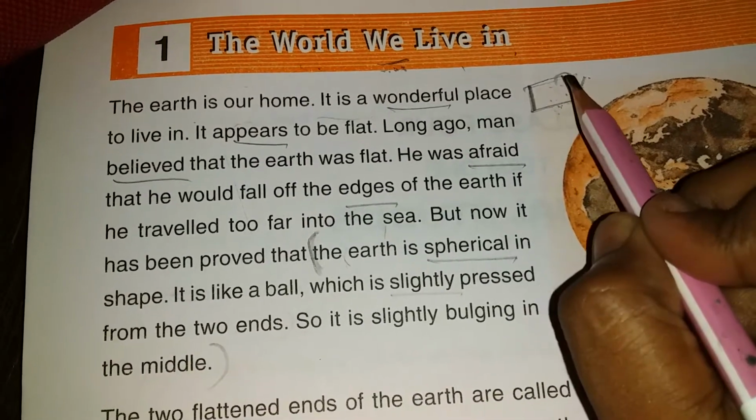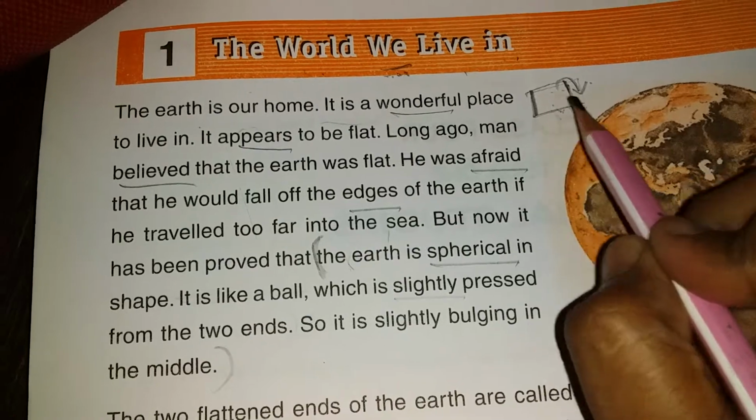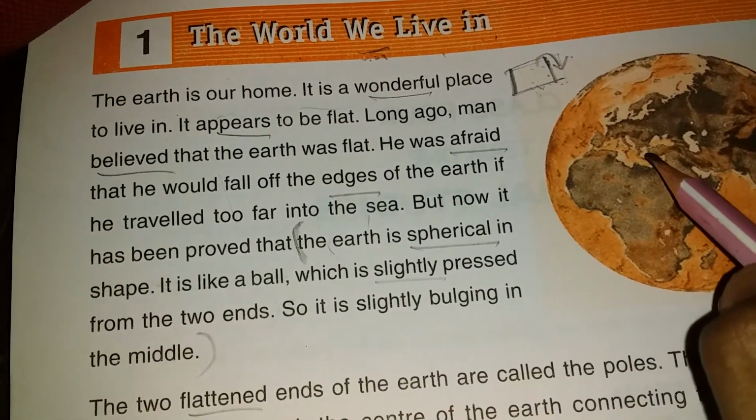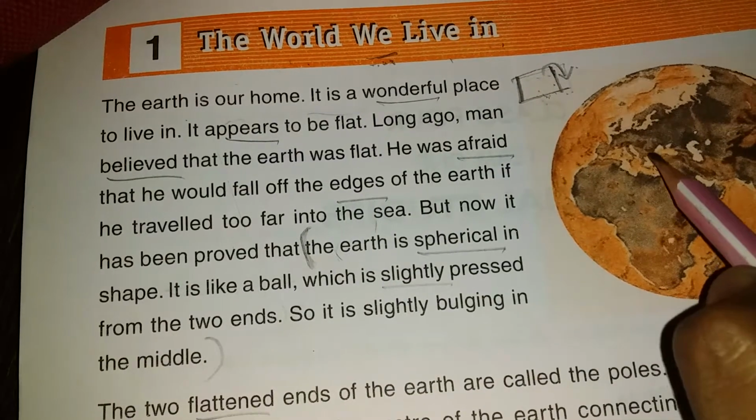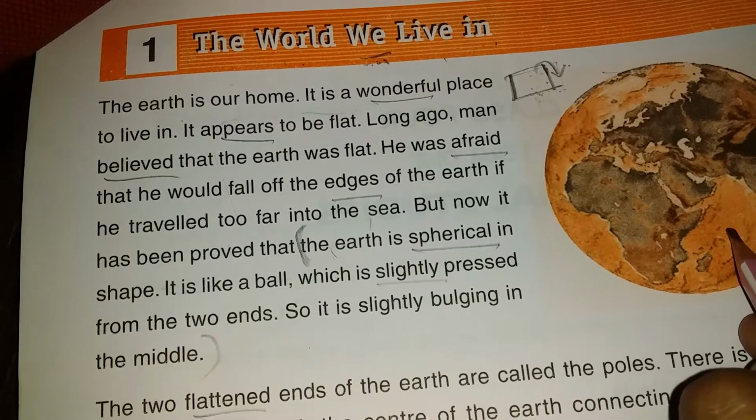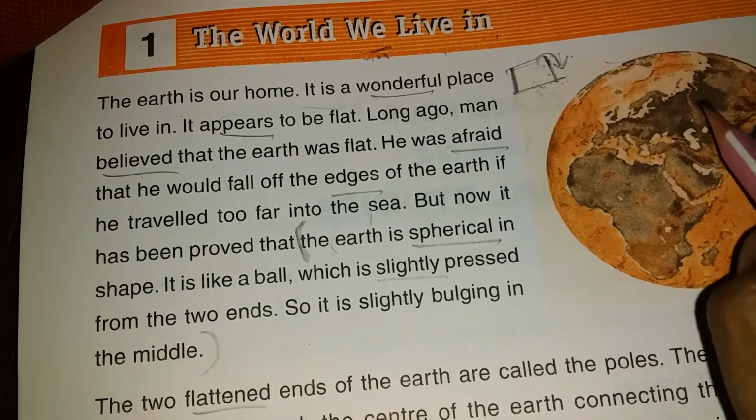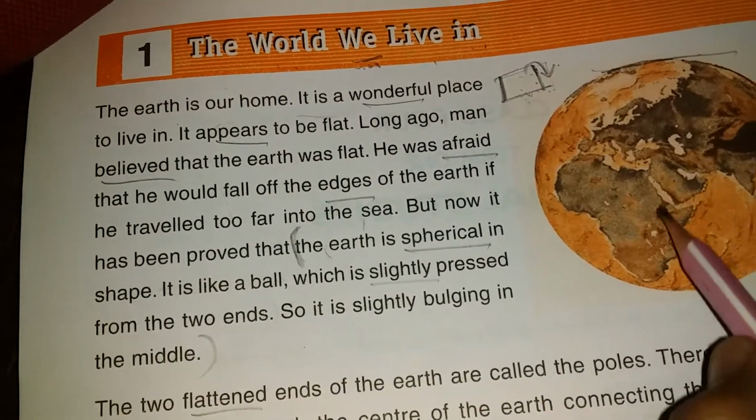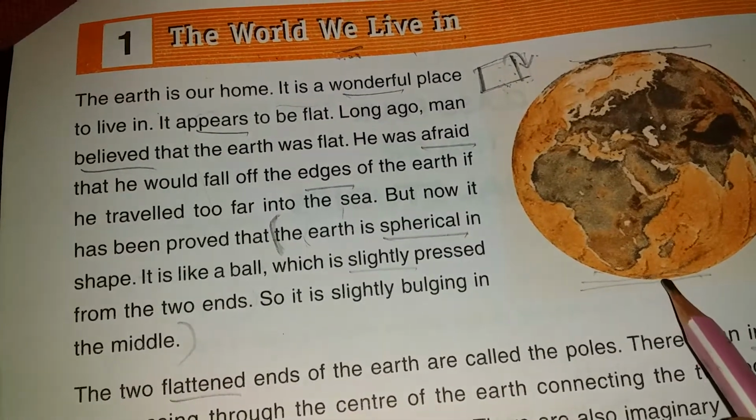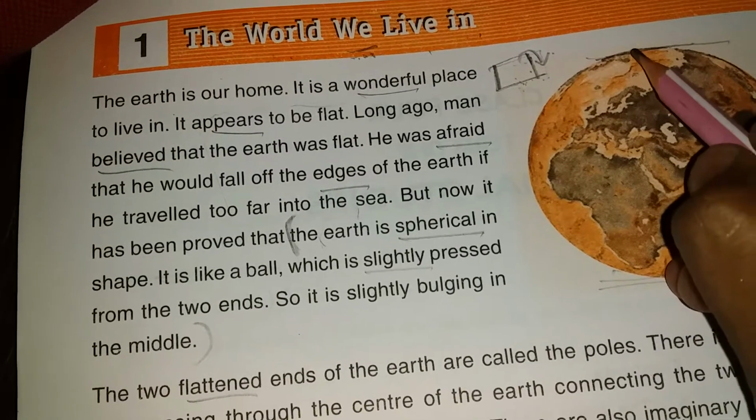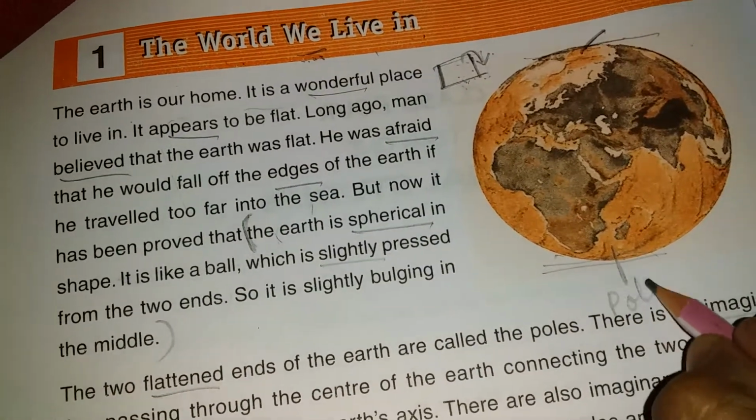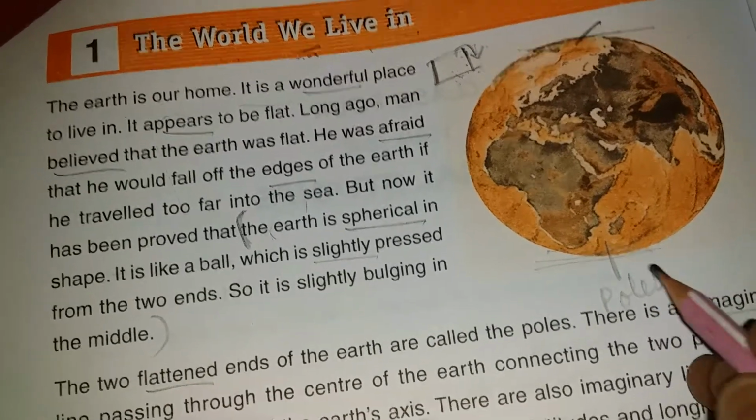But afterwards it was proved that the earth is round in shape, spherical in shape. It is like a ball. It is slightly pressed at both ends, so it is slightly bulging in the middle. The two flat ends of the earth are called poles, this and this. These two places are known as poles.